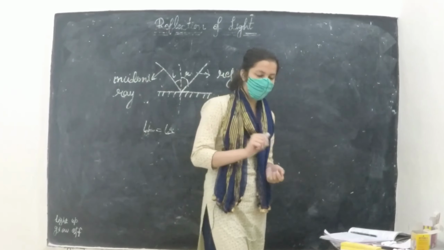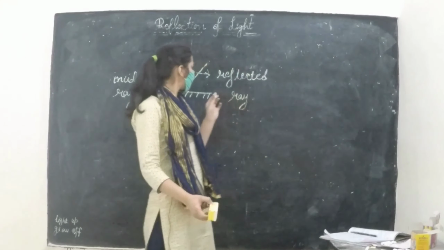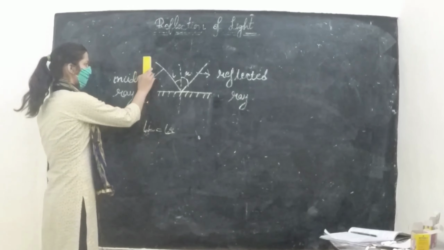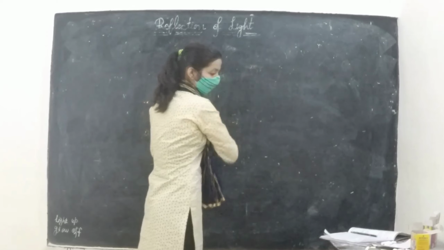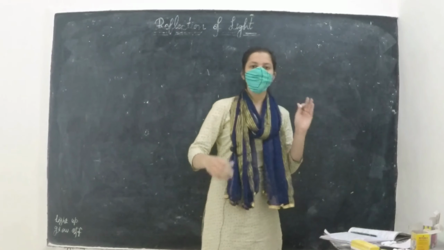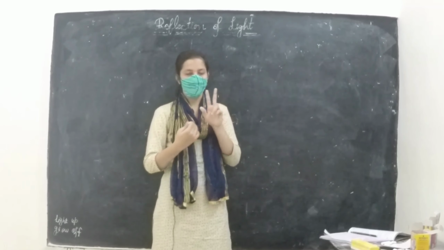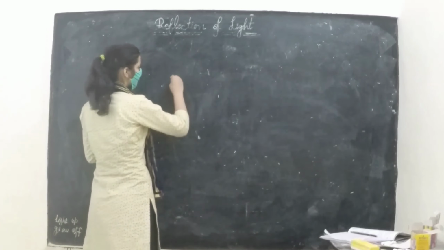Now we will see what spherical mirrors are. Here we have taken a plane mirror whose surface is plane. The spherical mirror is that whose reflecting surface is curved. There are two types of spherical mirror, concave and convex.